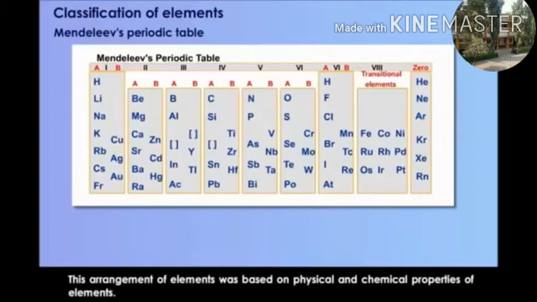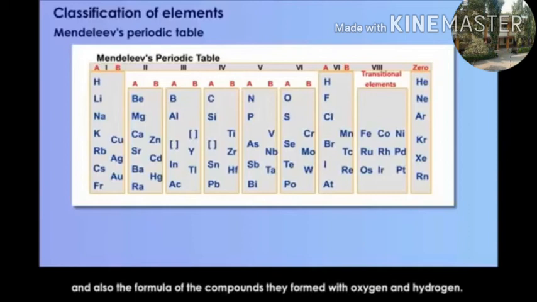This arrangement of elements was based on physical and chemical properties of elements. All the arrangement made in Mendeleev's periodic table was by physical and chemical properties, and also the formulae of compounds they form with oxygen and hydrogen.